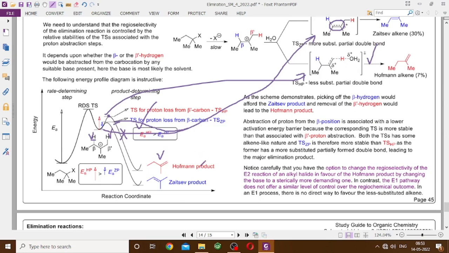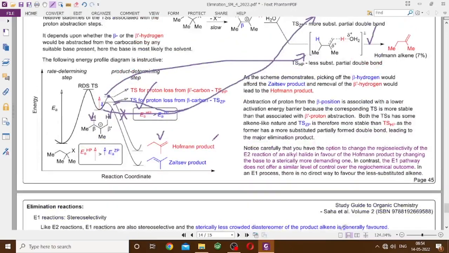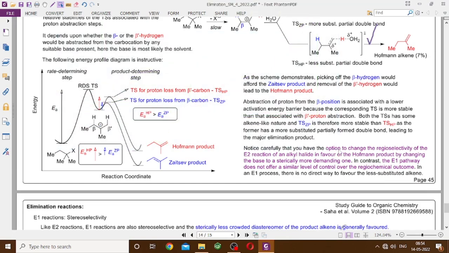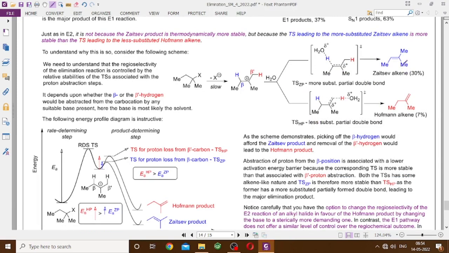And you have to note these things. Also, that in the bimolecular elimination reaction, you have the opportunity of changing the regioselectivity. You could change the major product from Zaitsev to Hofmann by changing the base size.